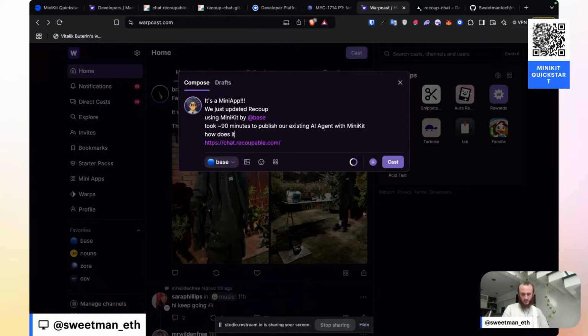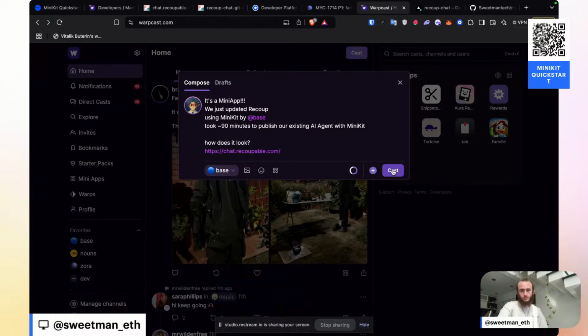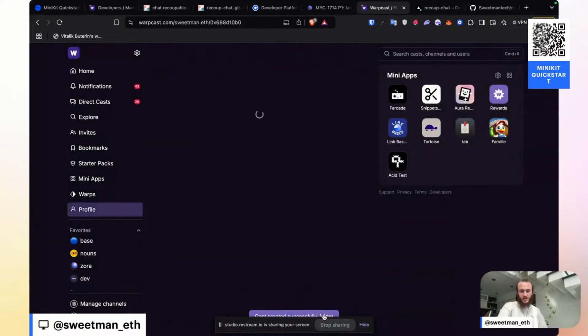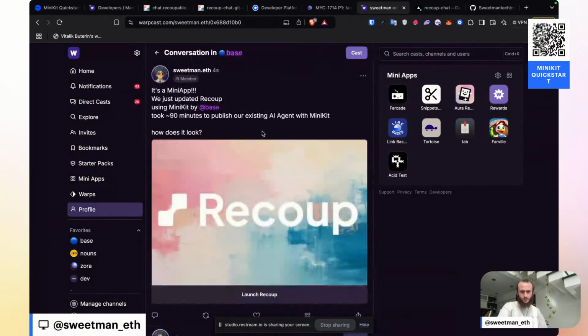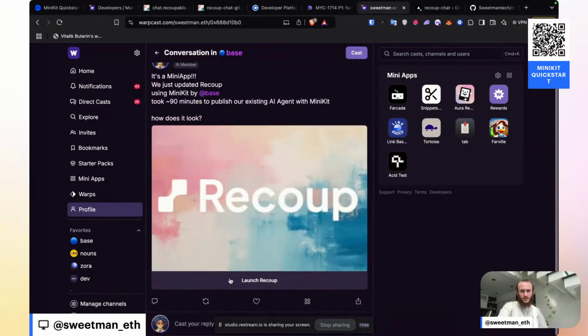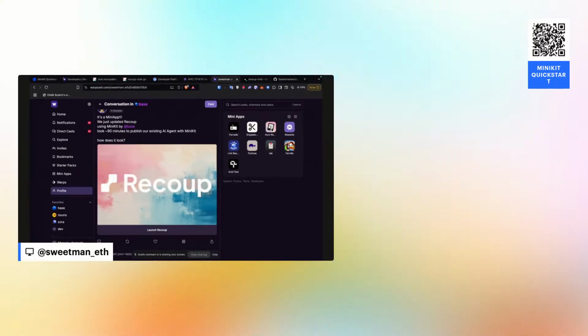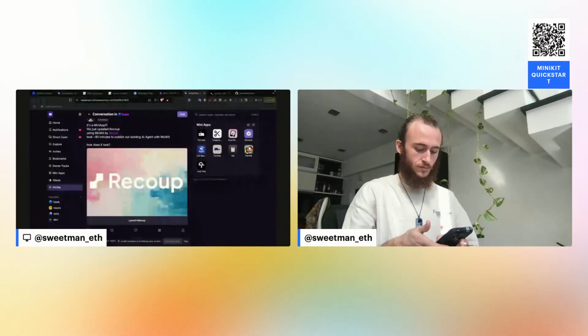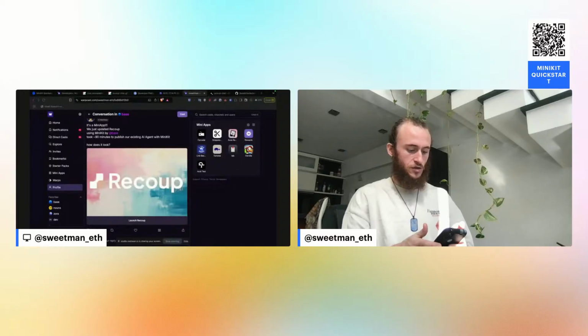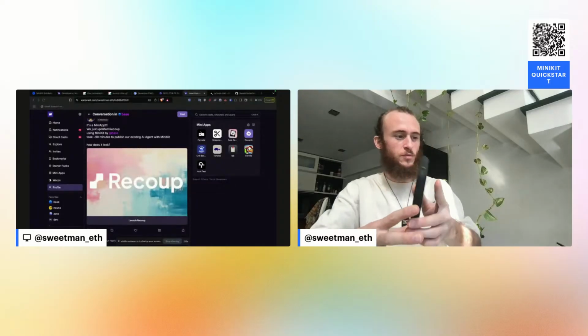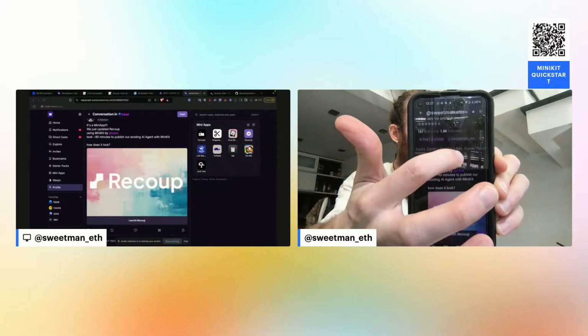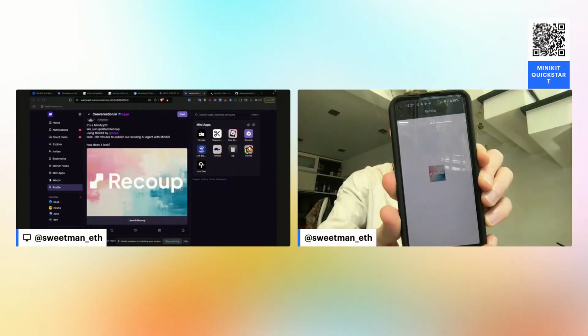How does it look? Cast. Let's check out the cast. We've now got our app. It's a MiniKit app. Let me try opening it up from my phone. Let's go back to this split view, and I'm going to go back to my profile. Here's the post that I just made. You can see it, and I should be able to tap launch.